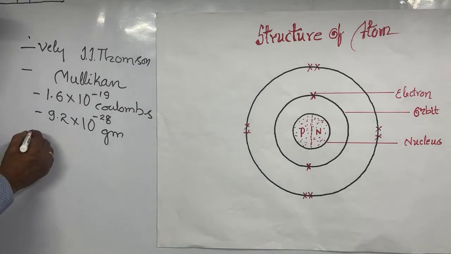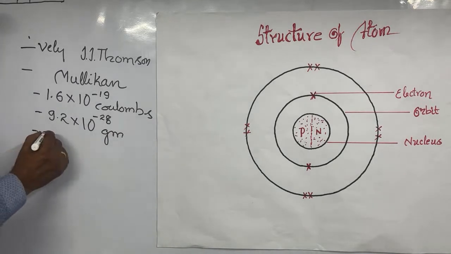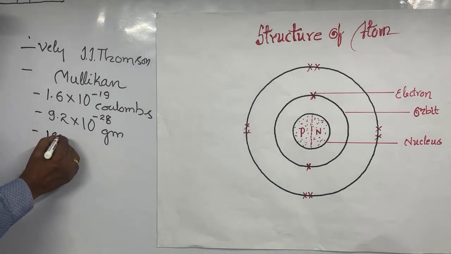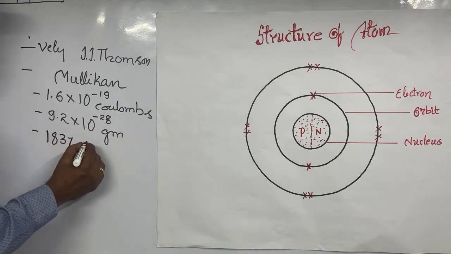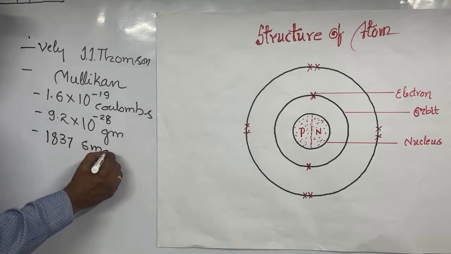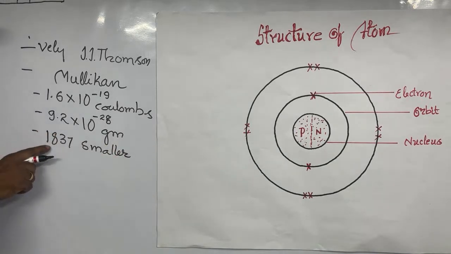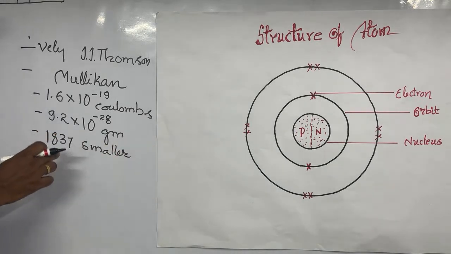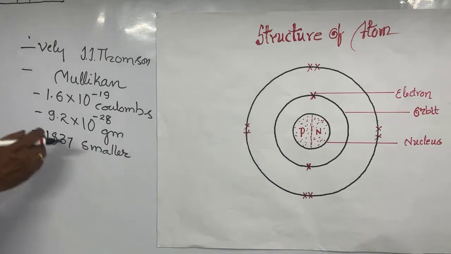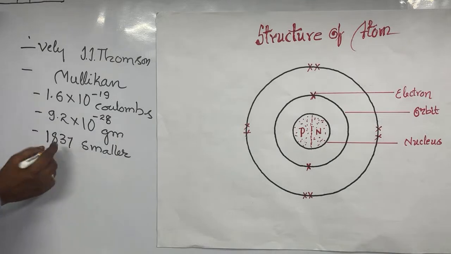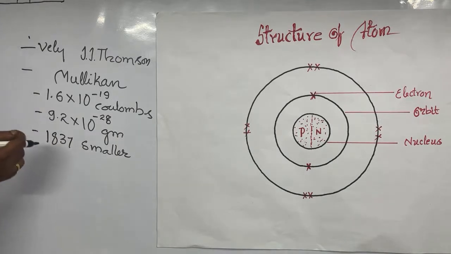And next, the electron is 1837 times smaller than the proton. That means the proton is 1837 times bigger than the electron.